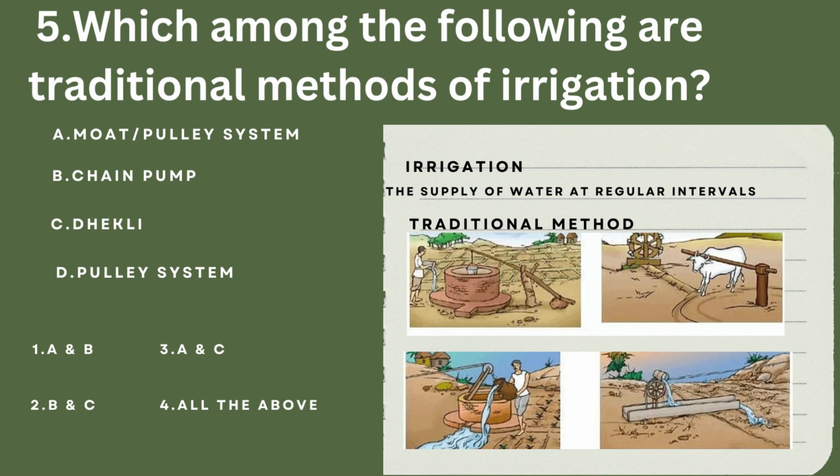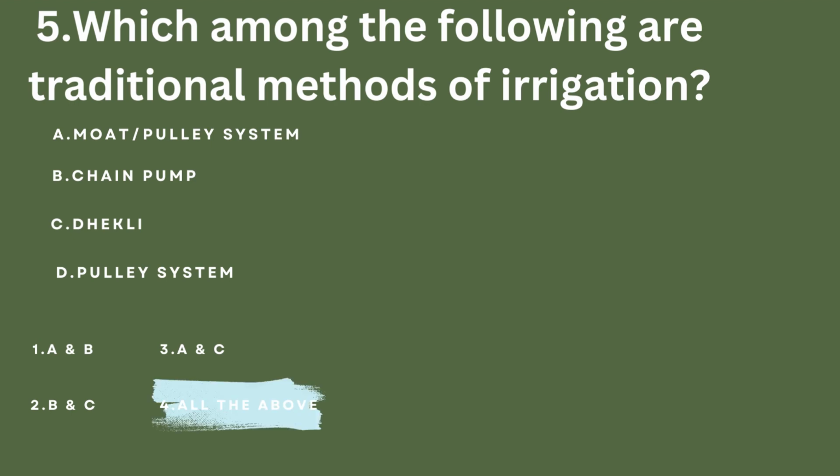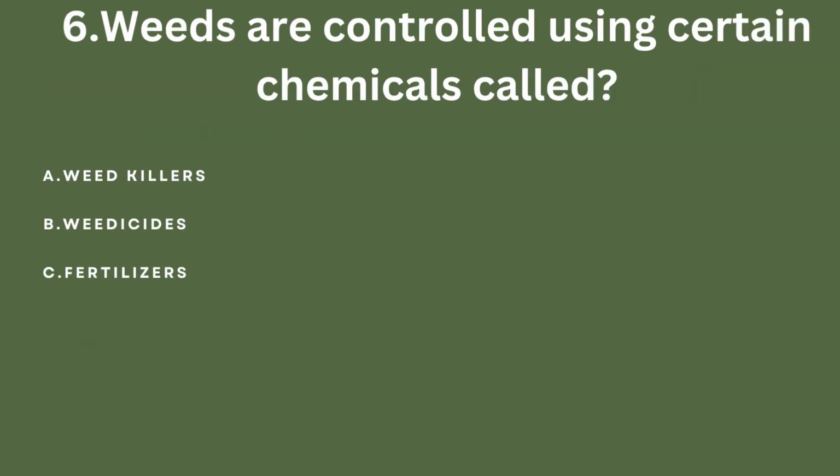And if a question comes, what is the most efficient method of irrigation? What would be your answer? Of course, it would be the drip system. Why? It falls just at the position of roots. So it is the most efficient method of irrigation. Now let's see the options and find the correct answer for this particular question. The correct answer for this question would be all the above.